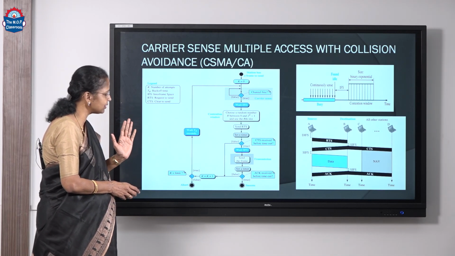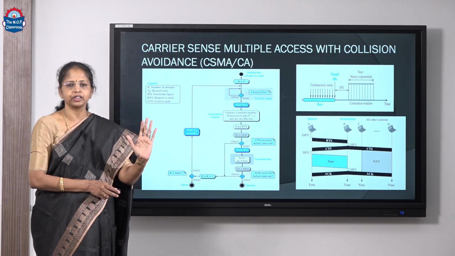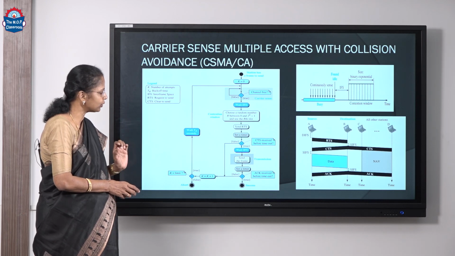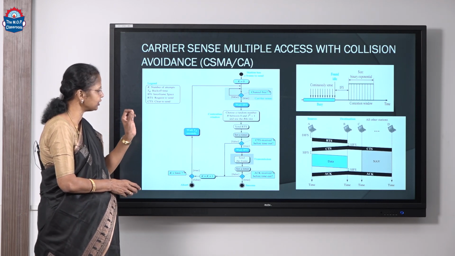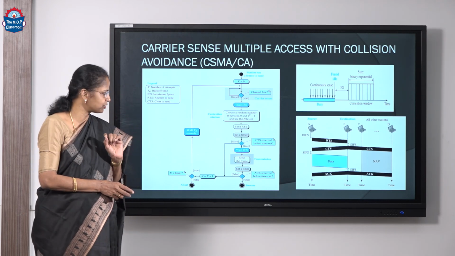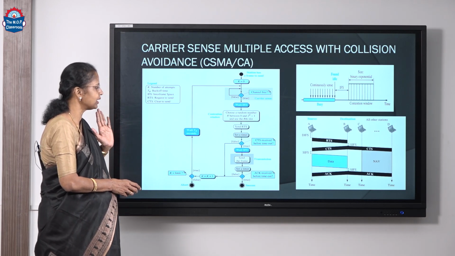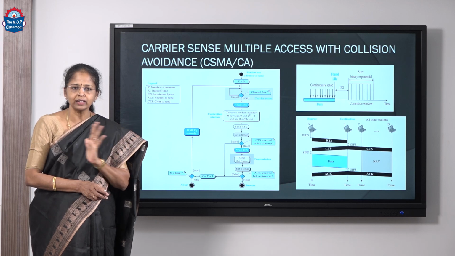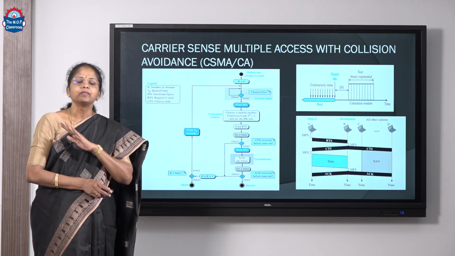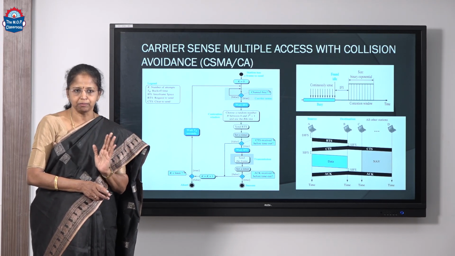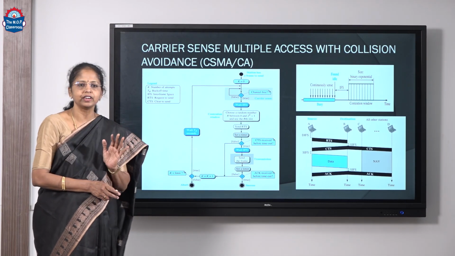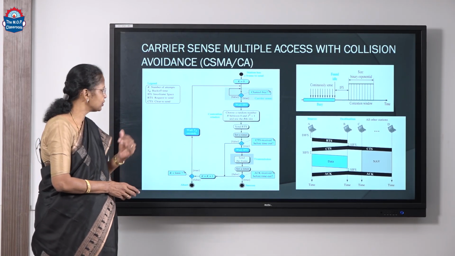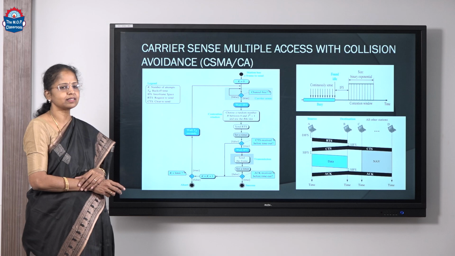After that, A will send all the data it has to send to B, and finally after the completion of data transmission, B waits for a short interframe space and then transmits an acknowledgement. This acknowledgement sent by B will go to all other stations, indicating that the transmission is complete. So, all other stations are now free to contend for the medium. This is the improvisation in CSMA/CA.